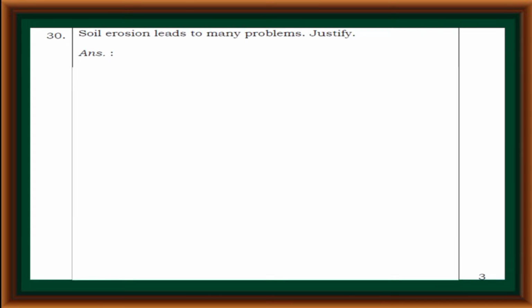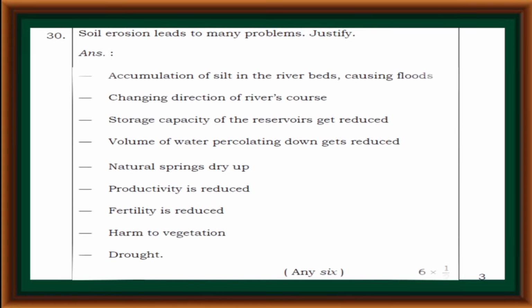Soil erosion leads to many problems. Justify. Accumulation of silt in the riverbeds causing floods, changing direction of the river's course, storage capacity of the reservoirs gets reduced, volume of water percolating down gets reduced, natural springs dry up, productivity is reduced, fertility is reduced, harm to vegetation, and drought.